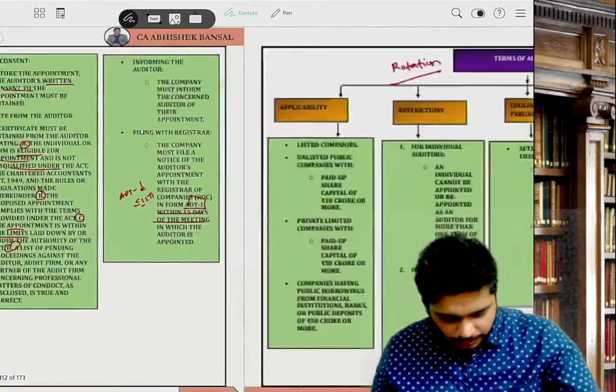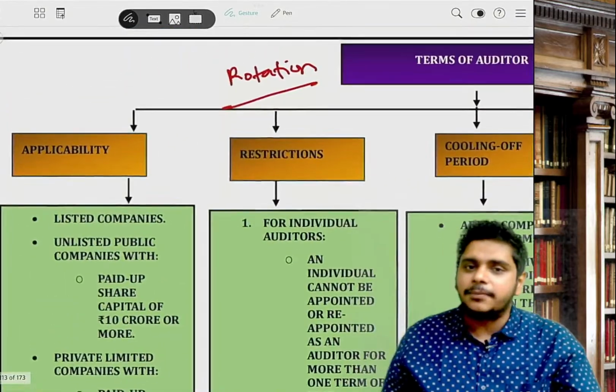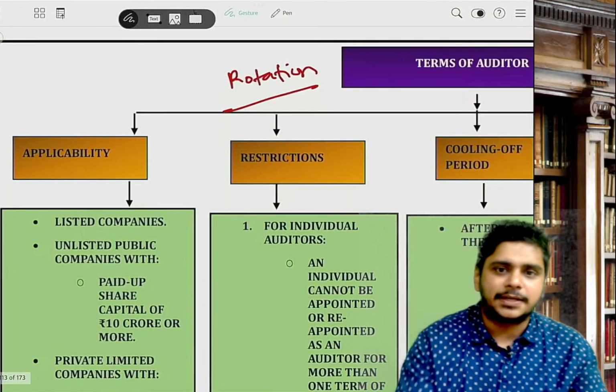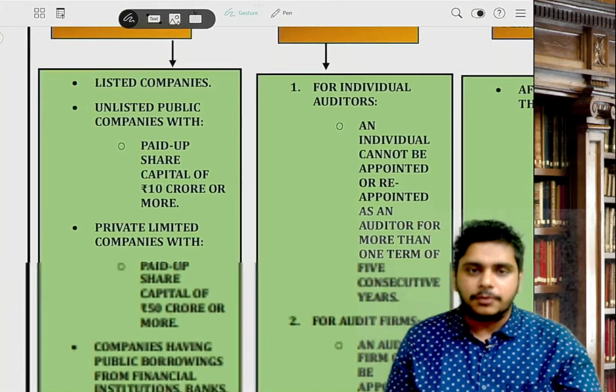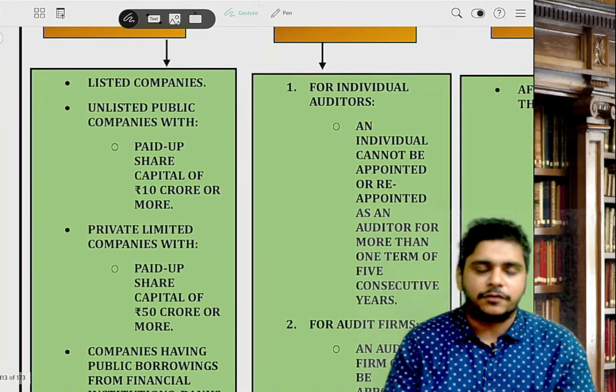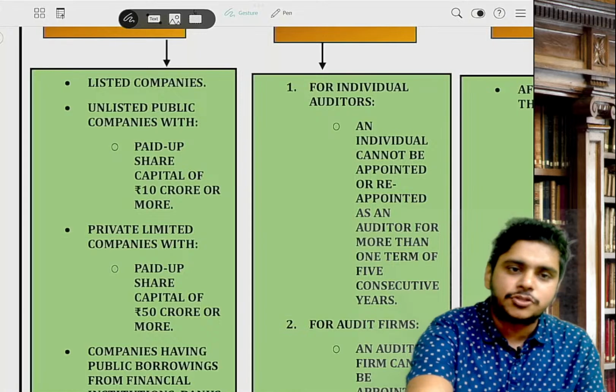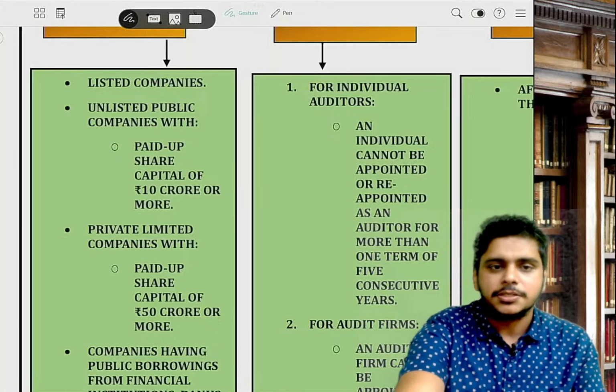Then number 2. The next answer, guys, is about the rotation of the auditor. Please come to the rotation of the auditor in the notes. Generally, an individual auditor will be appointed for 5 years. If it's a firm, it is 2 terms of 5 years each. Sir, till when are they appointed?